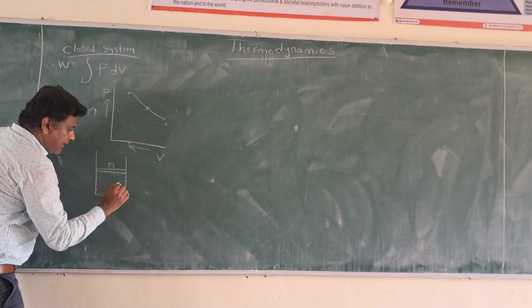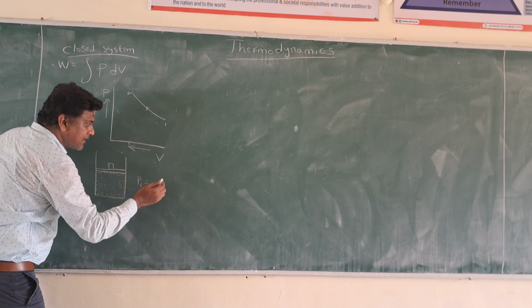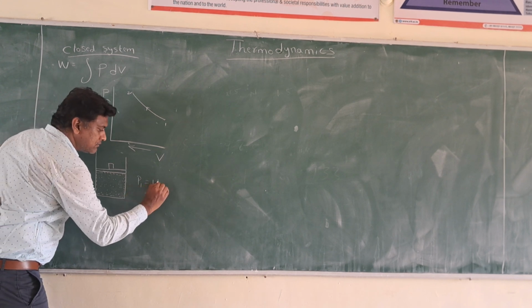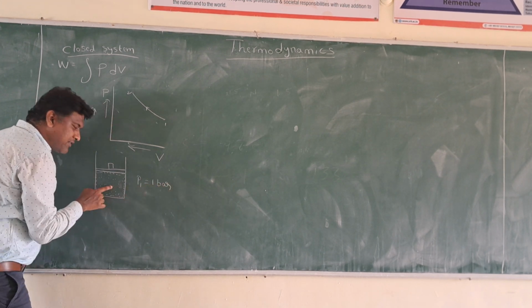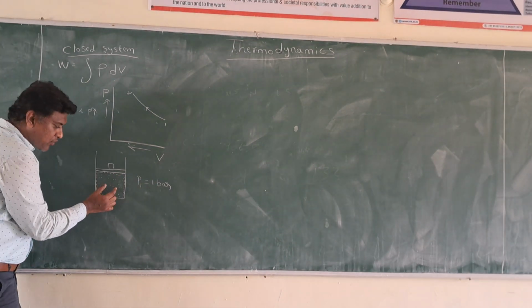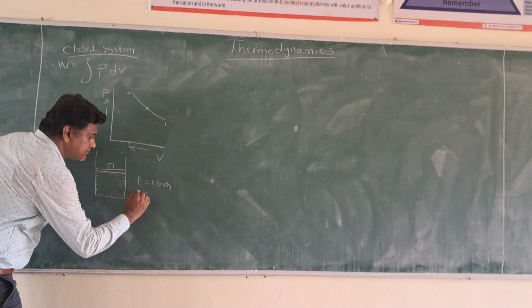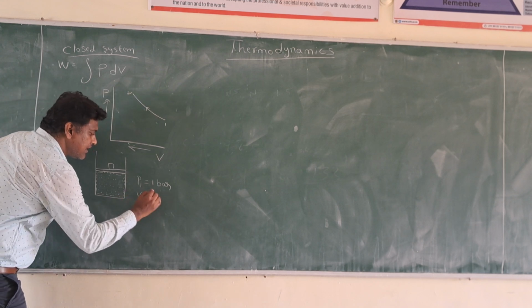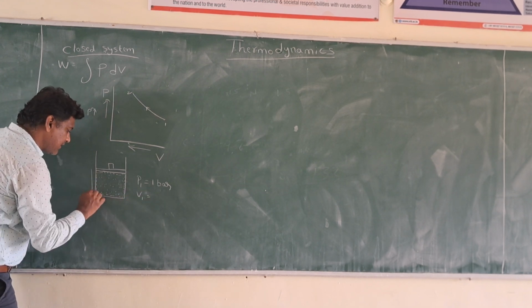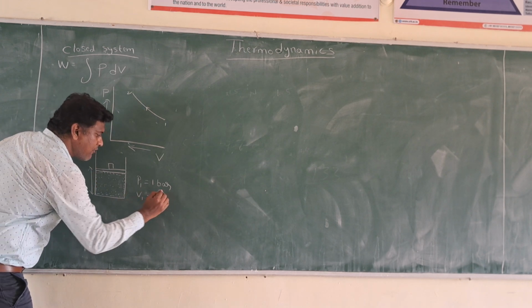Now let us take the initial pressure of this gas as P1. Let us take 1 bar. Initial pressure of this gas is, let us take, 1 bar. Understood? And the initial volume is, let us take, 1 meter cube.